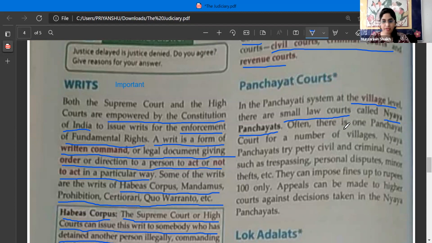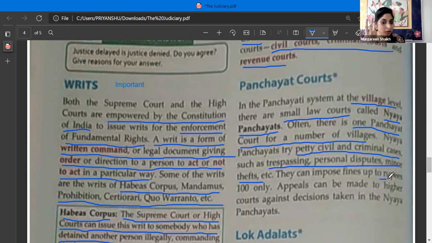Often there is one panchayat court for a number of villages. Nyaya panchayats try petty civil and criminal cases such as trespassing, personal disputes, minor thefts, etc. They can impose fines up to 100 rupees only.